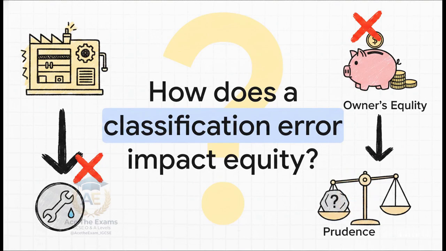Before we wrap up this explainer, we want to leave you with a provocative A-star challenge to really test those new skills. I want you to pause and think deeply about this. If a business incorrectly records a $5,000 capital expenditure, let's say they're buying some brand new equipment, as a revenue expense like general maintenance, exactly how does this specific error cascade through the accounts to impact the owner's equity? And furthermore, how does it interact with the prudence concept we discussed earlier?